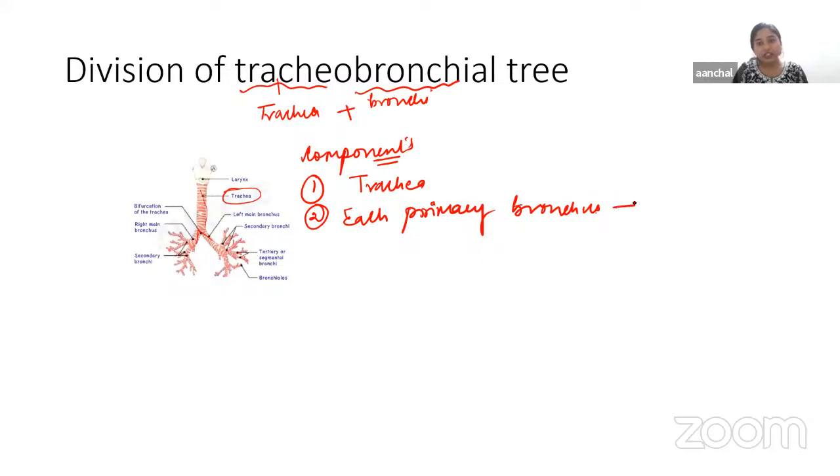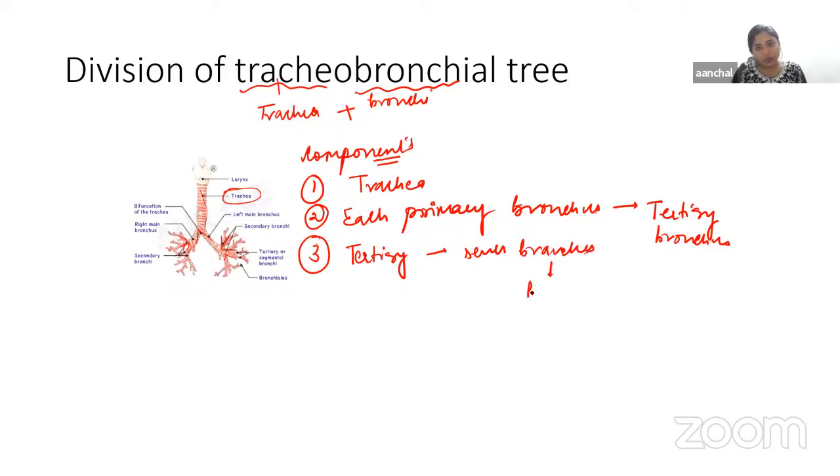divides into tertiary bronchus. Okay, so there will be arrival of tertiary bronchus from the primary bronchus. Means these two, right and left, are divided into tertiary ones. These are the tertiary ones that we can see in the picture, right? Then third, that tertiary one will give several branches. Okay, and those several branches are known as bronchioles. As we can see, these tertiary ones are divided into bronchioles.